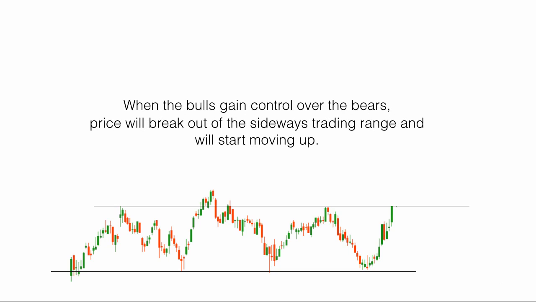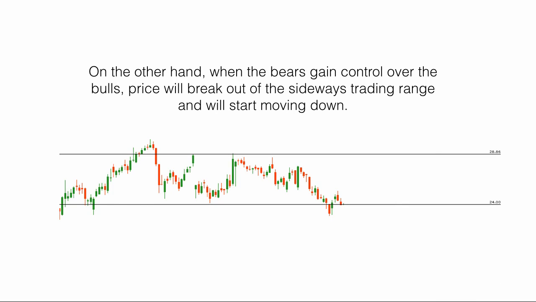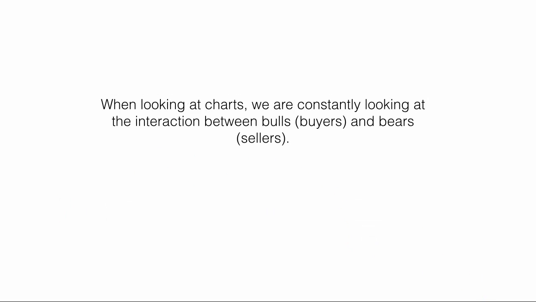When the bulls gain control over the bears, price will break out of the sideways trading range and will start moving up. On the other hand, when the bears gain control over the bulls, price will break out of the sideways trading range and will start moving down. When looking at charts, we are constantly looking at the interaction between bulls, the buyers, and bears, the sellers.